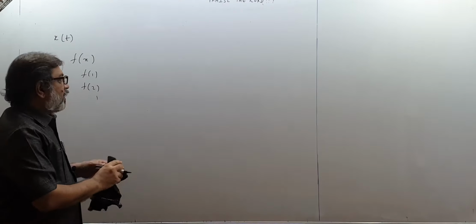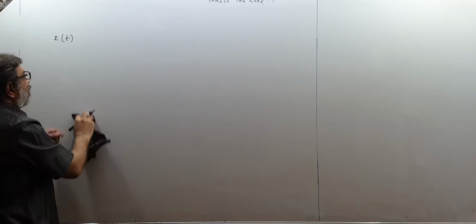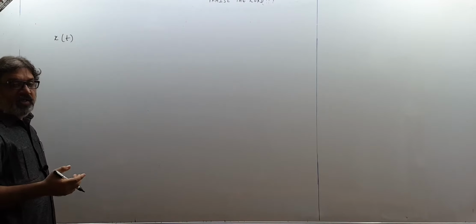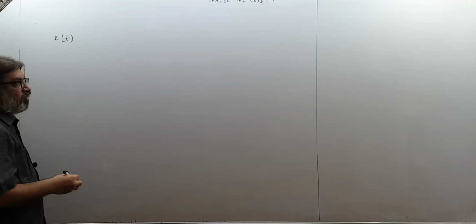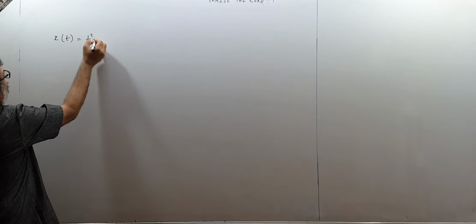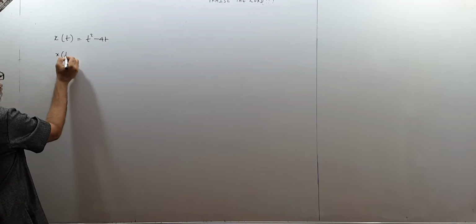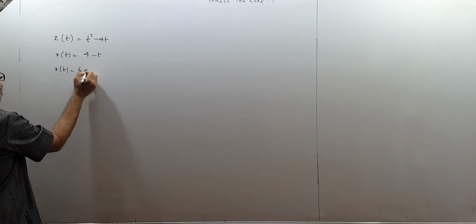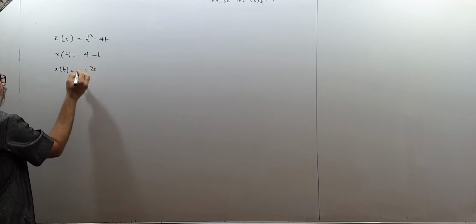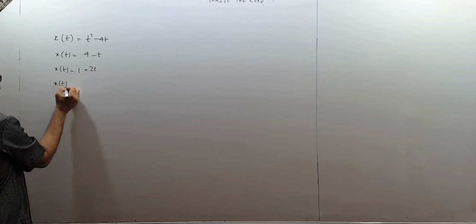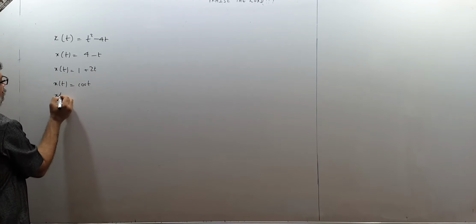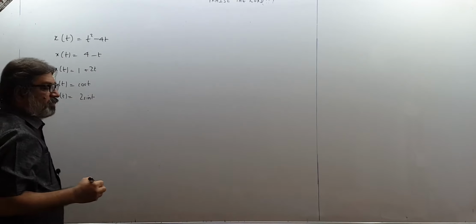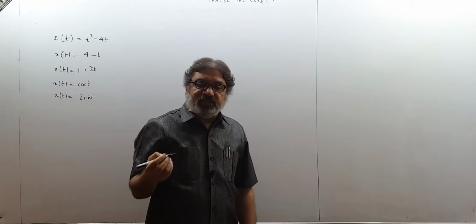Similarly, now we will identify the position of a body by this symbol x(t), meaning the x coordinate of the particle or the body at a given time t. So I may have a relation like x(t) = t² − 4t, or x(t) = 4 − t, or x(t) = 1 + 2t, or x(t) = cos t, or x(t) = 2 sin t, and so many other relations between x and t.